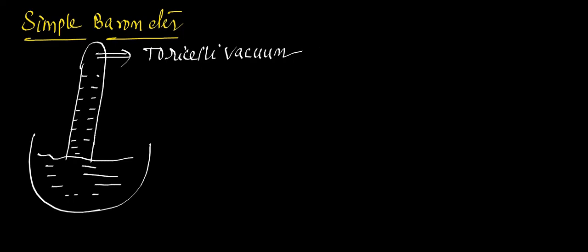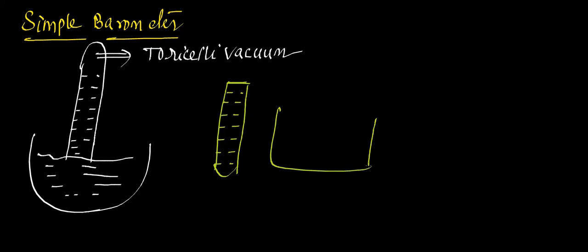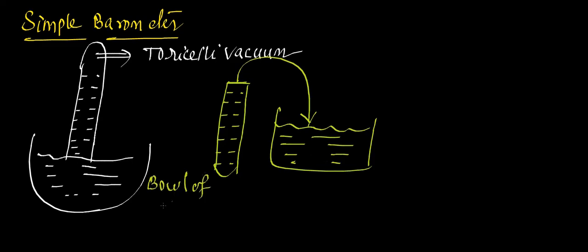Okay, first what you have to do is fill this tube completely with mercury, till the brim, and you have to take a ball to a certain point. You fill the mercury, and then you invert this into this ball. This is a ball of mercury. Mercury symbol is what? Hg. Now when you invert, what happens? Some of the mercury flows into the ball, and that is why this empty gap is created. Okay.